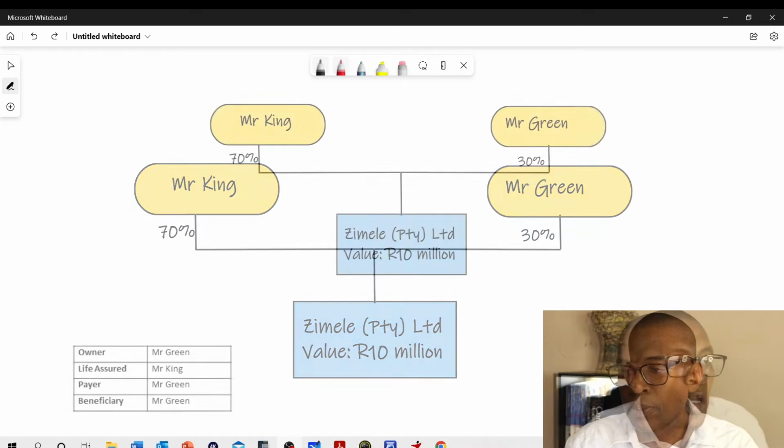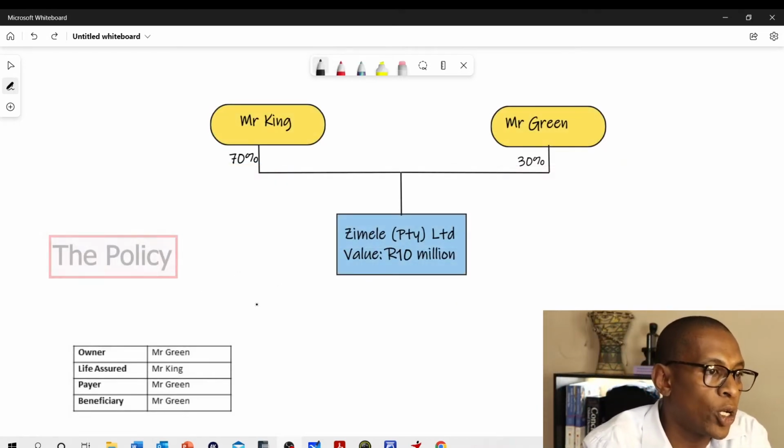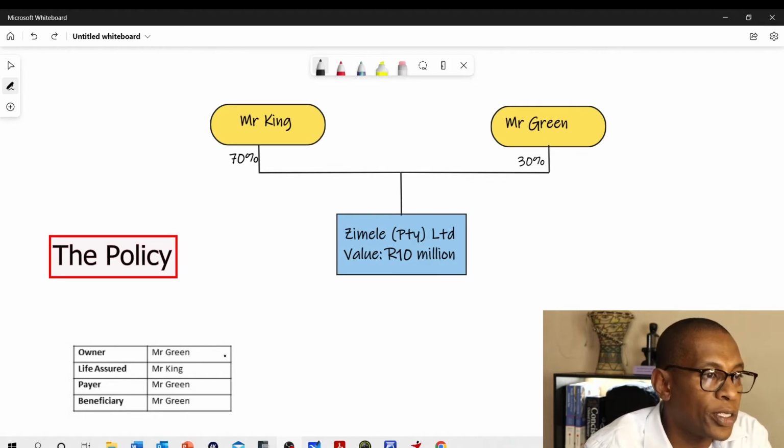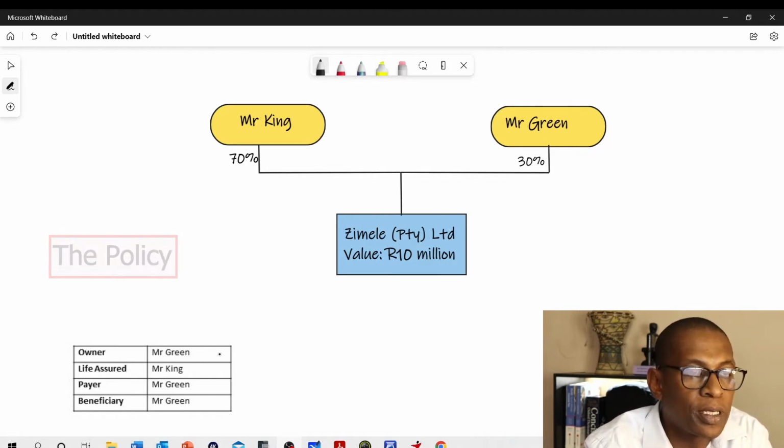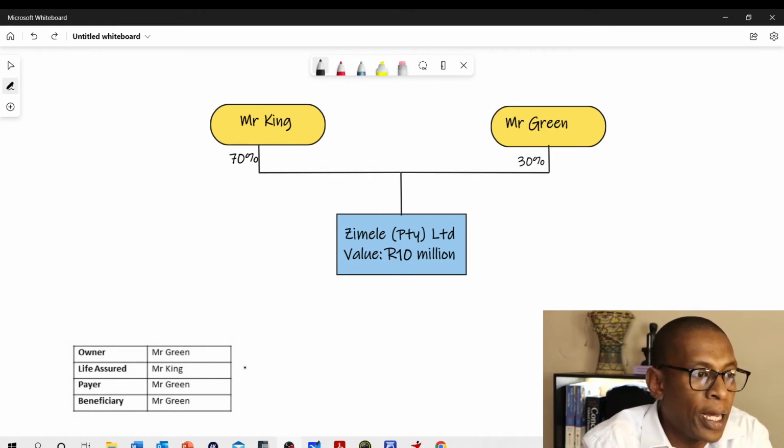So in our example, in order to cover Mr. King's shareholding of 7 million rand, we have taken out a policy where the owner was Mr. Green, because he is the one that's going to need the funds on the passing of Mr. King. The value of that policy was 7 million rand based on his shareholding.